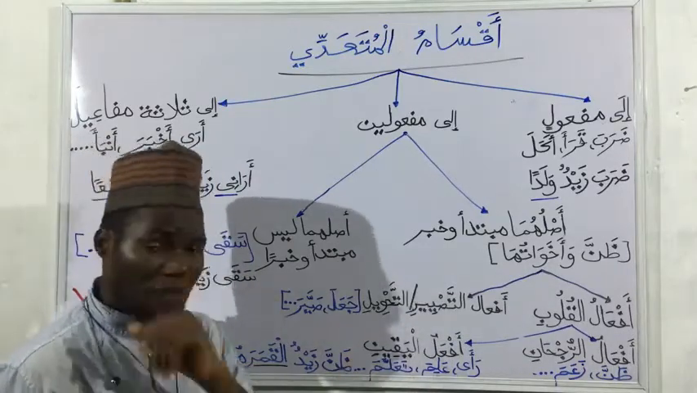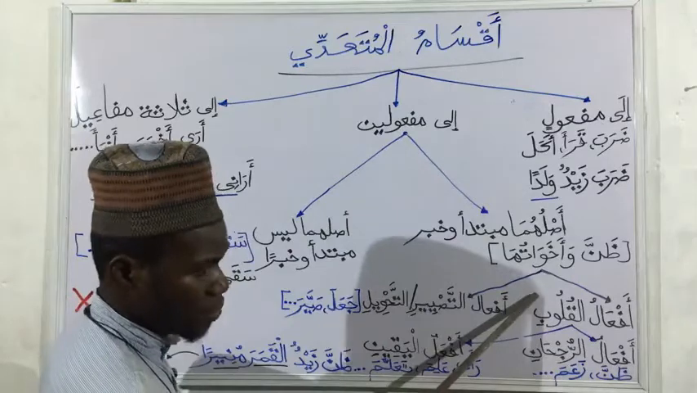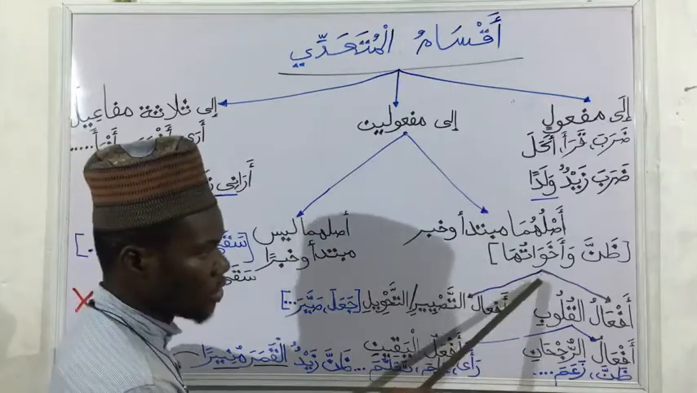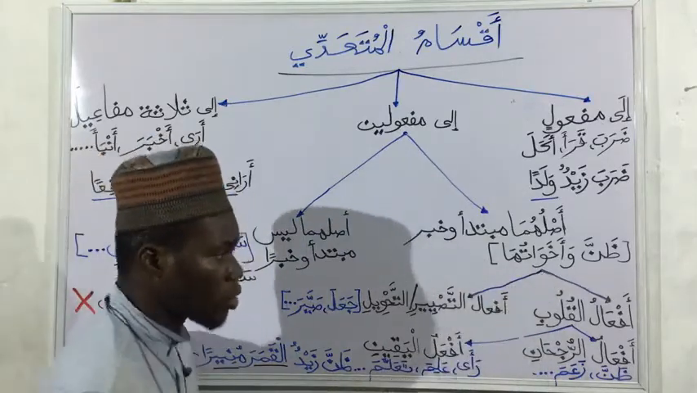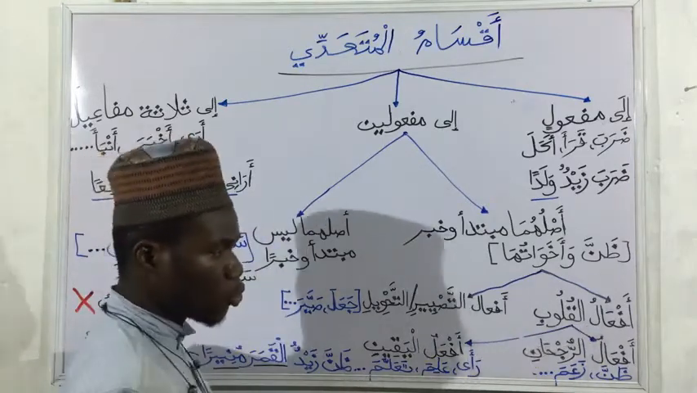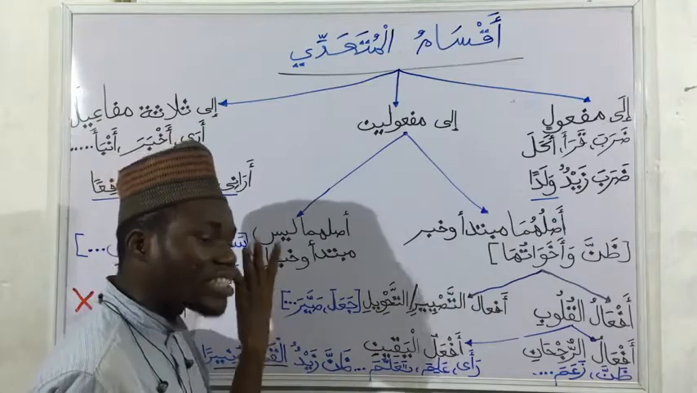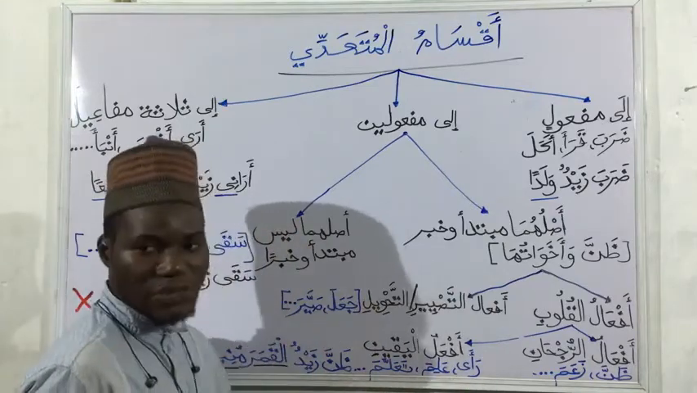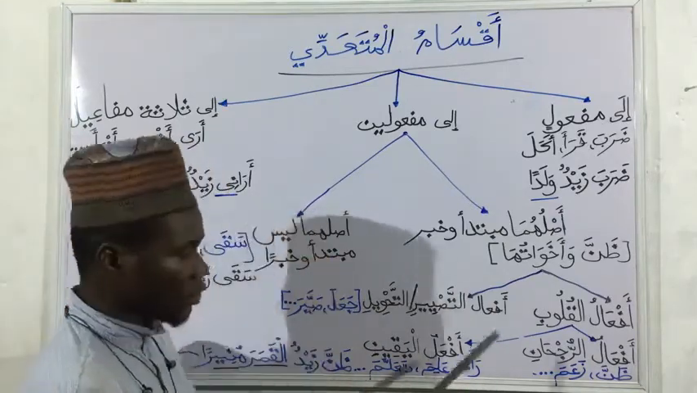Now, having said that, you can see another division here. Under dhanna wa akhawatuha, we have 2 af'al. First is af'alul qulub, verbs of the mind. Yani, it is perceived, mental verbs. You can't see it physically. The verbs are perceived in the mind. So that is the first one.